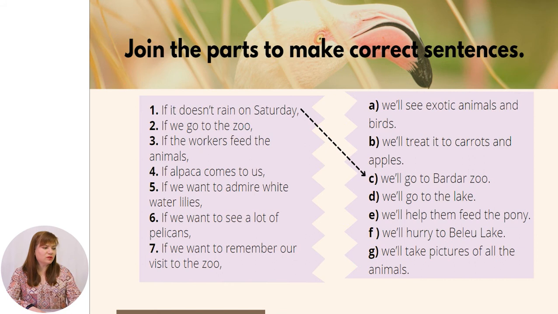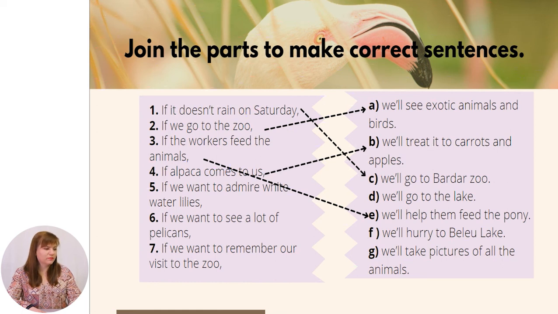If we go to the zoo, we'll see exotic animals and birds. If the workers feed the animals, we'll help them feed the pony. If alpaca comes to us, we'll treat it to carrots and apples.